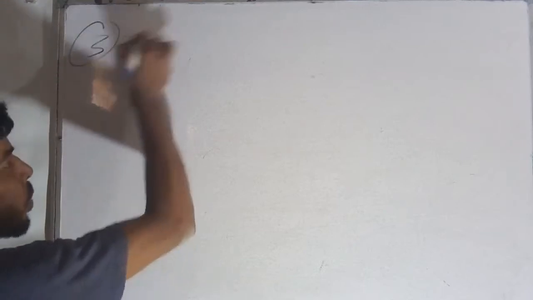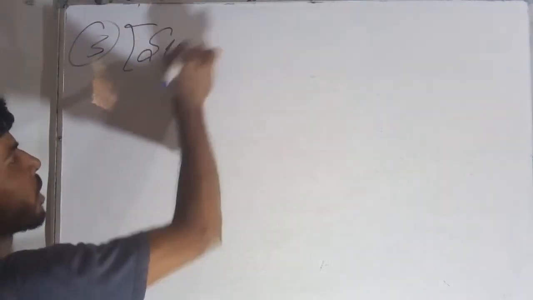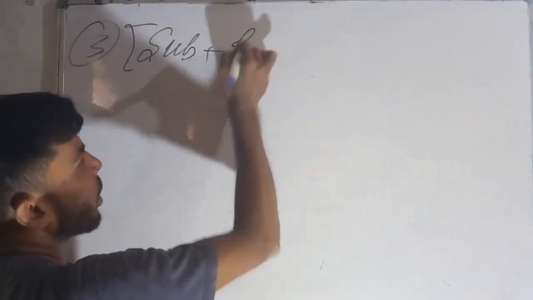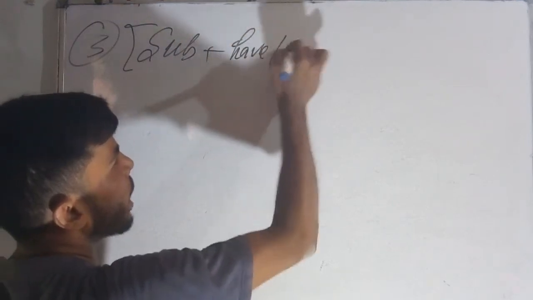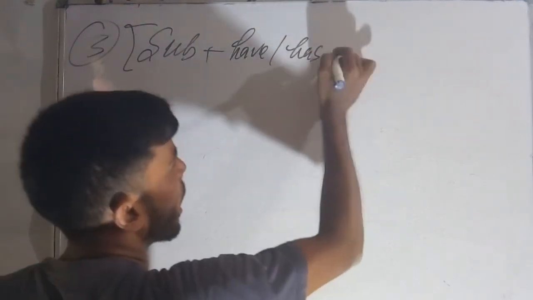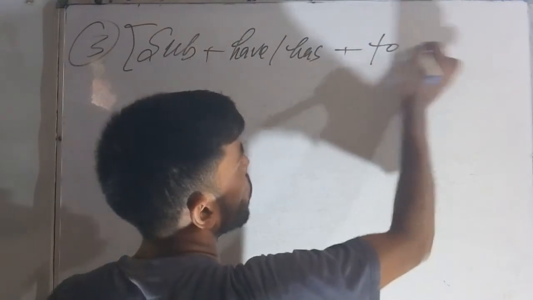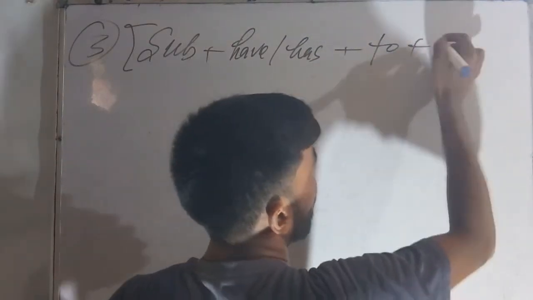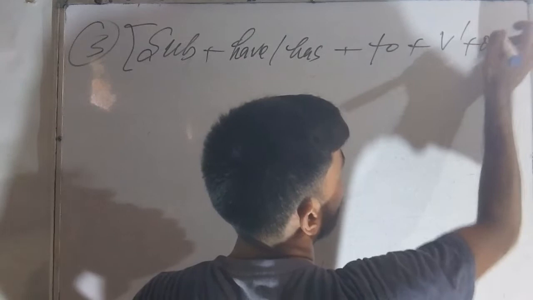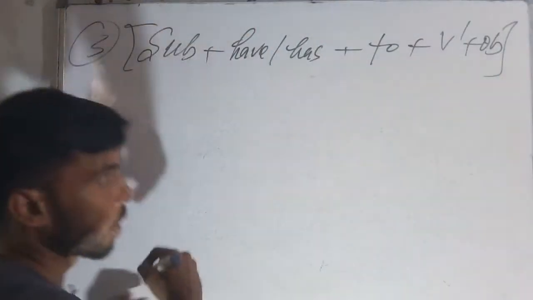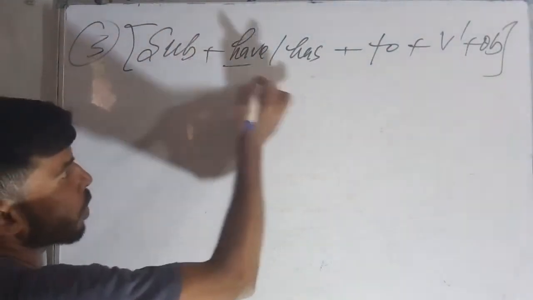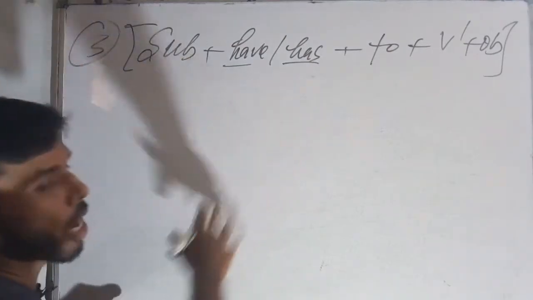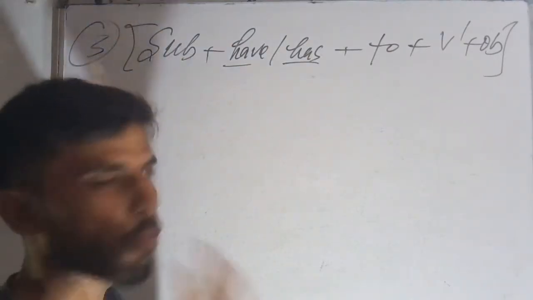So now for the third pattern I am going to write. First of all I will write here subject, then after that have, then has. Have and has, then after that to, then V1, then object. This is a question. So now first of all you will think about where I have to use have and where I have to use has.